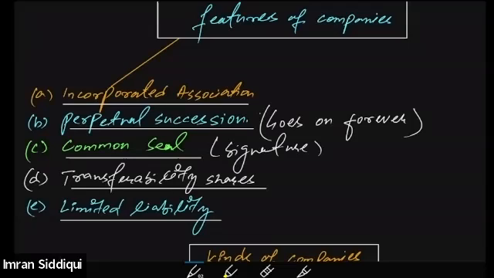Then we discussed that a company has perpetual succession, irrespective of the death of its member, insolvency of the member, or incapacity of the member. The company does not get affected. A company goes on forever unless and until members decide to dissolve the company.